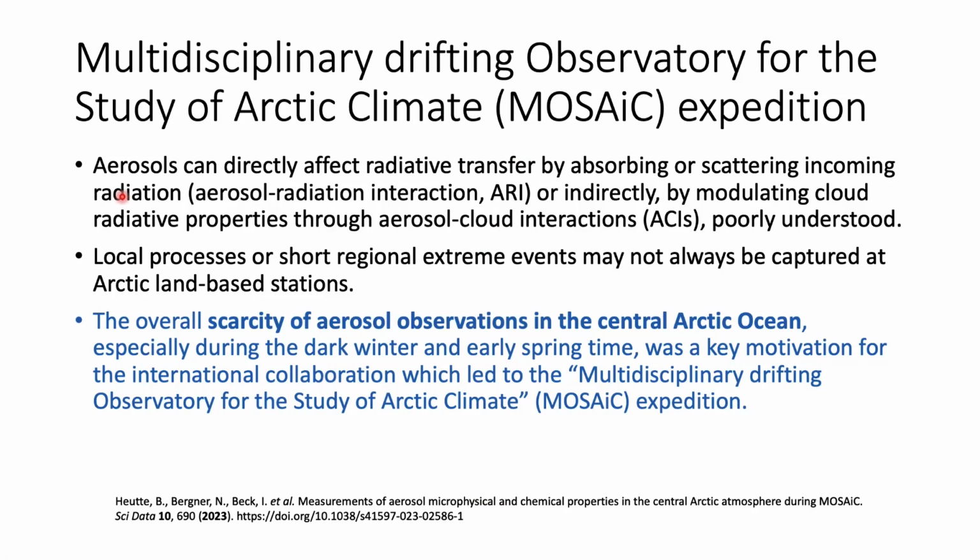How do we know aerosols are actually present and how do they affect the Arctic climate? The Multidisciplinary drifting Observatory for the Study of Arctic Climate, called the MOSAiC expedition, is a very important one. Here aerosols can directly affect radiative transfer by absorbing or scattering incoming radiation, which is called aerosol radiation interaction, or ARI, or they can act indirectly by modulating cloud radiative properties through aerosol cloud interactions. Both of these processes are poorly understood.